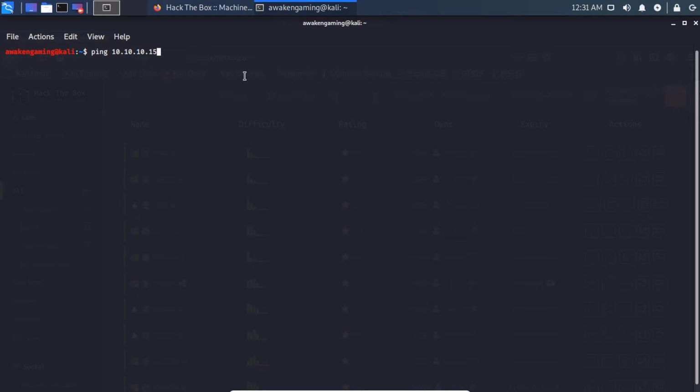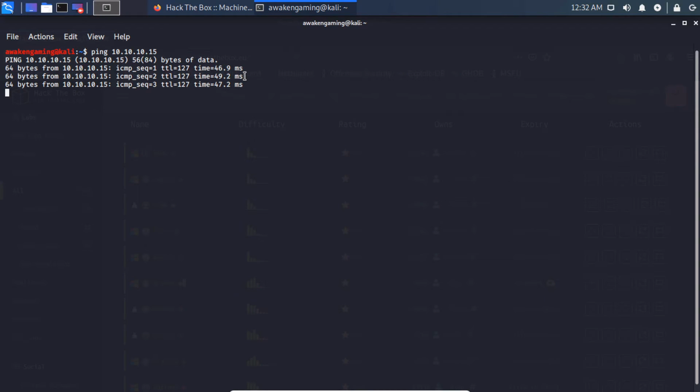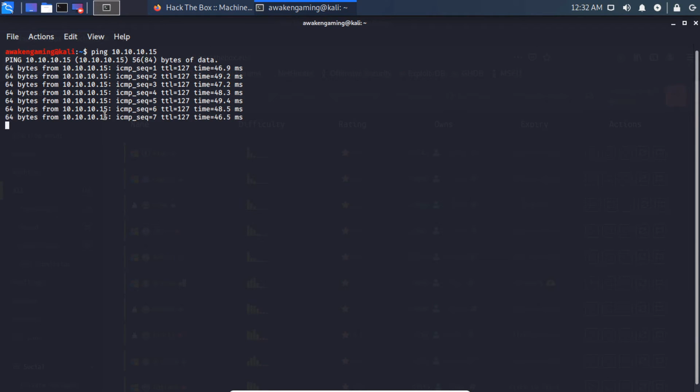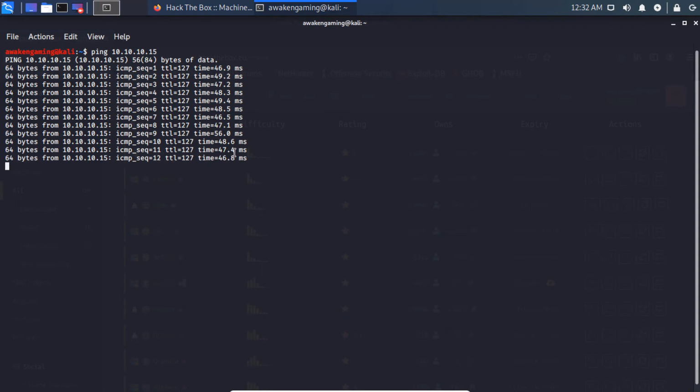Like I said, you may have access to different boxes. Whichever box you started up, use that IP address here. And as you can see, we are getting replies back from that, so we know that we are 100% for sure connected to the VPN network, and we're able to access things on the other side. Control Z to stop that.